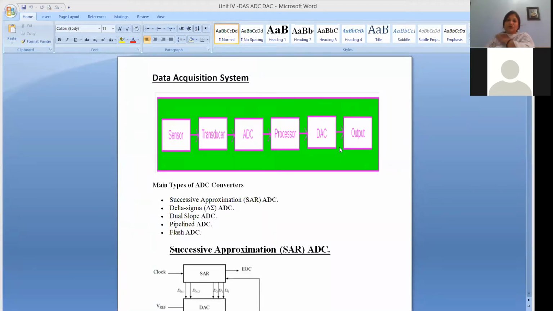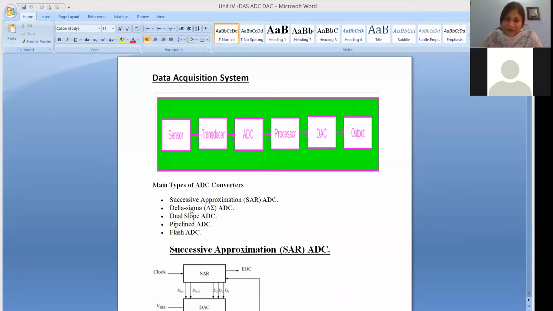In this particular unit, we have to study two ADCs and two DACs. There are many types of analog to digital converters, like successive approximation ADC, delta sigma ADC, dual slope ADC, pipelined ADC, and flash ADC.